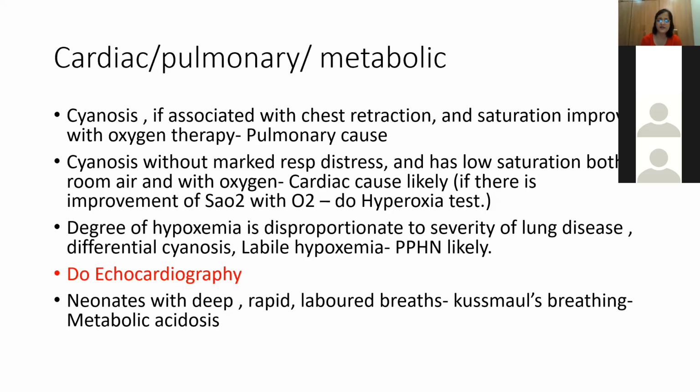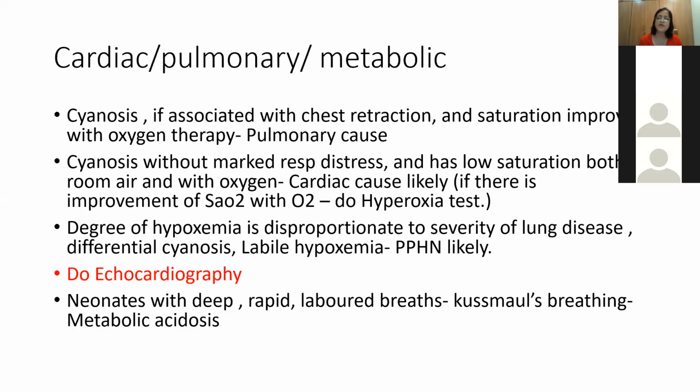So here is how we will suspect it: if the degree of hypoxemia is disproportionate to the severity of lung disease, and you are not getting enough clues in the chest X-ray. If there is differential cyanosis, so the preductal and postductal saturation difference is more than 5%. In some books it is written more than 3%, but in neonates it is usually taken as more than 5%. And if there is labile hypoxemia, that is fluctuating saturations with oxygen, always think of PPHN. And in all this, do an echocardiography to confirm your diagnosis.